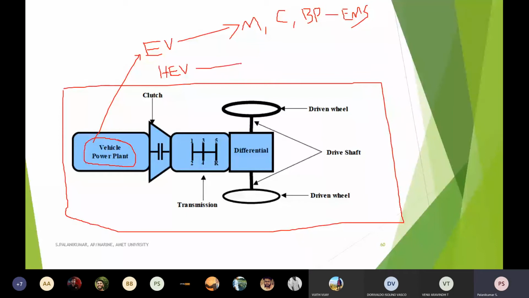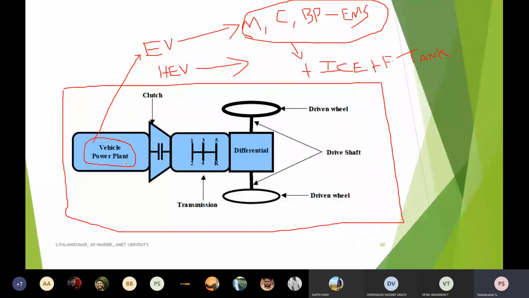Based on the hybridization, I will have once again the same, plus in addition I may have an IC engine and a fuel tank. So that is why, in common, I make it a vehicle power plant.